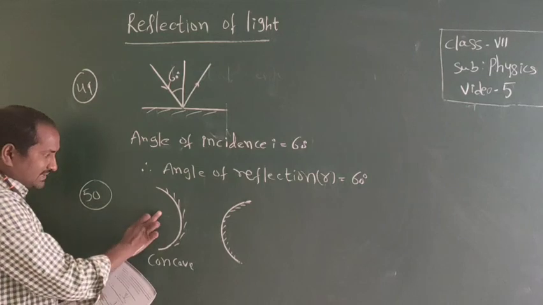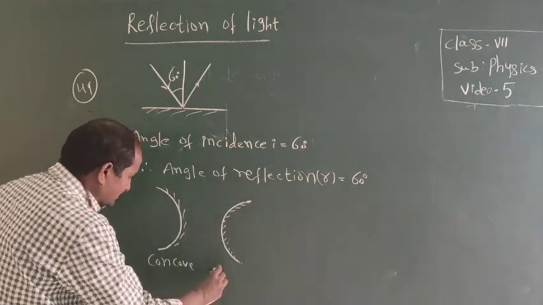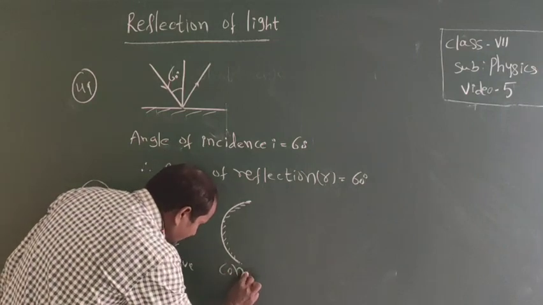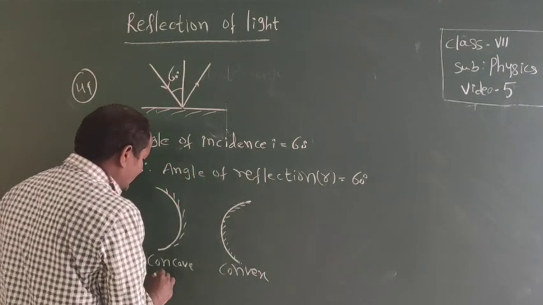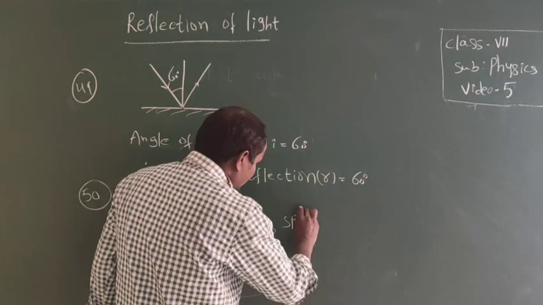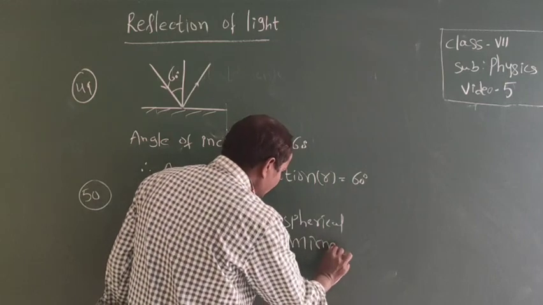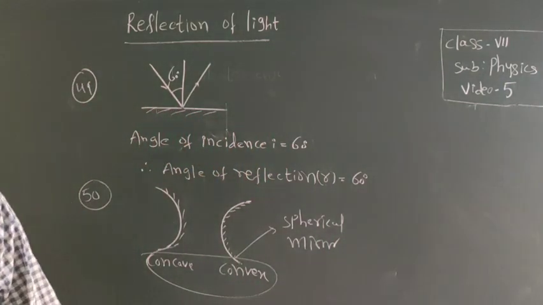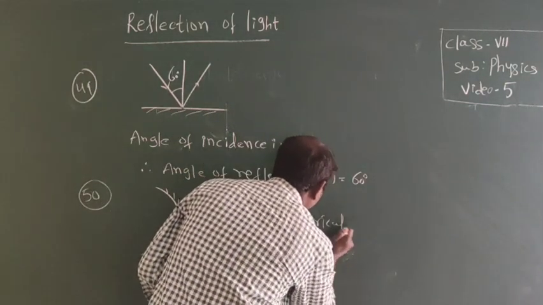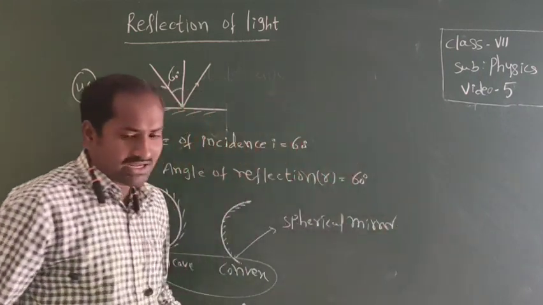Here reflection takes place at the inner surface, and there the reflection takes place at the outer surface. So these two are called spherical mirrors.